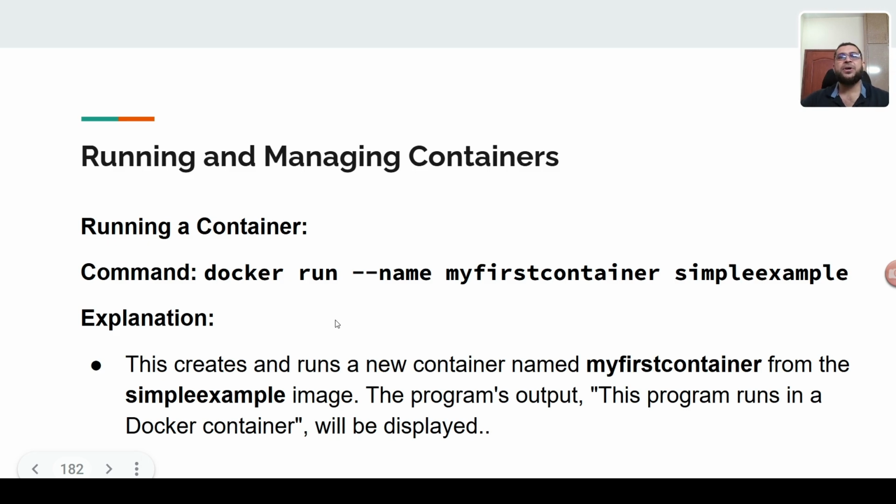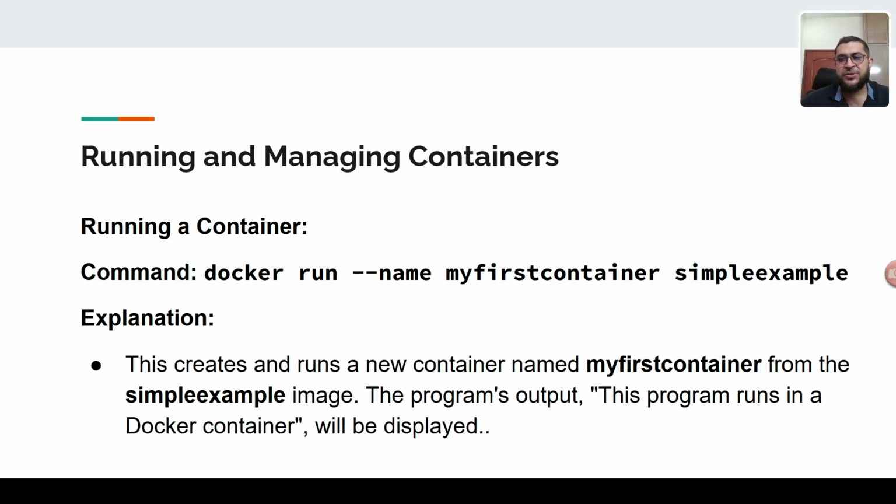Next is how you can run. After building, you will run the Docker image. This is the command: docker run --name, you give a name to your container, first container, and this is the image name, simple example. So this creates and runs a new container named first from the simple example image.